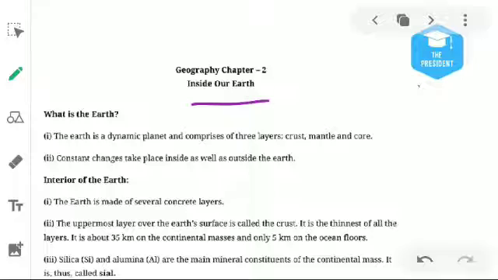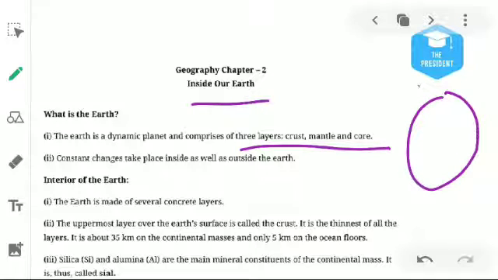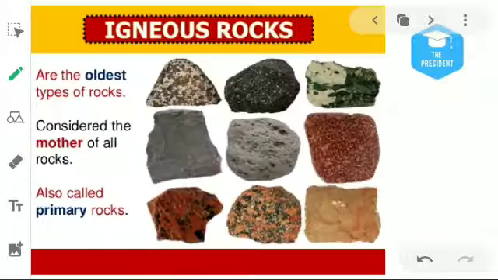Inside our Earth, basically, our Earth has three layers. First is known as the crust, then the mantle, then the core. Here is our Earth. Earth has three layers like an onion. In an onion you can see layer, again layer, again layer. So our Earth also has three layers. I will show you in the slides. Next slide.